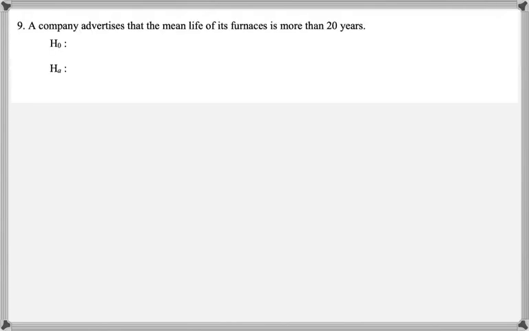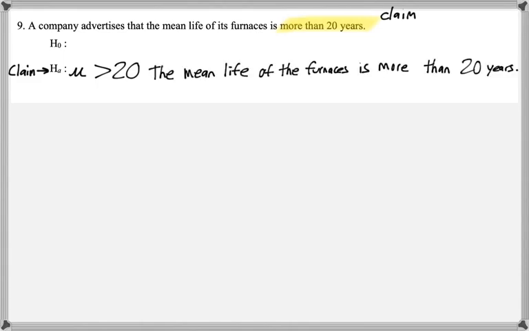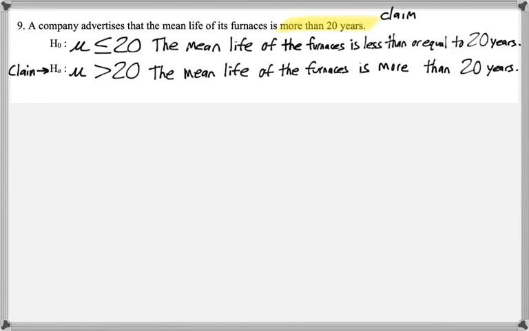A company advertises that the mean life of its furnaces is more than 20 years. So that's the claim, and that corresponds to mu > 20. So the claim has to be the alternative hypothesis. Now the null hypothesis will be mu ≤ 20. So the mean life of the furnaces is less than or equal to 20 years.